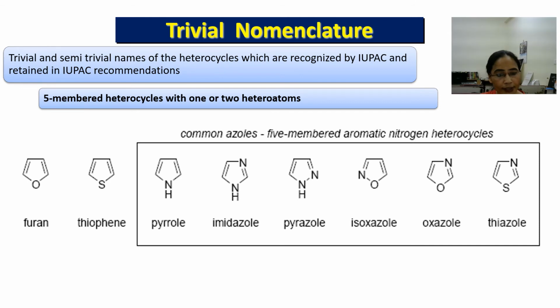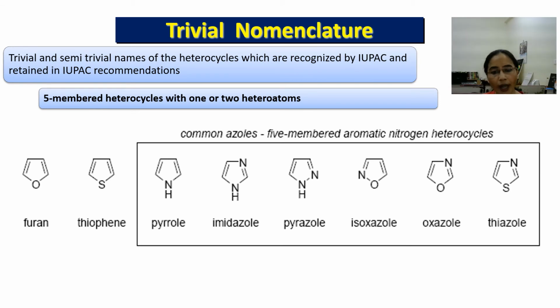See, this ring system contains one nitrogen atom and this is called pyrrole, while this one contains two nitrogen atoms. This name is imidazole, and this ring system contains two nitrogen atoms at 1 and 2 positions. This is pyrazole, and this system contains nitrogen and oxygen at positions 1 and 2.